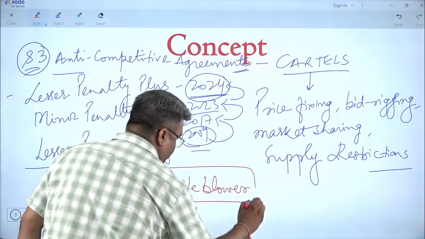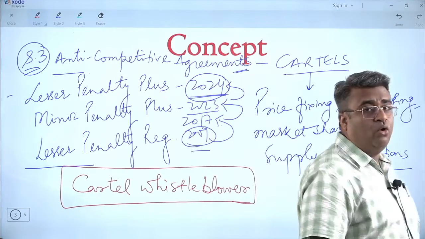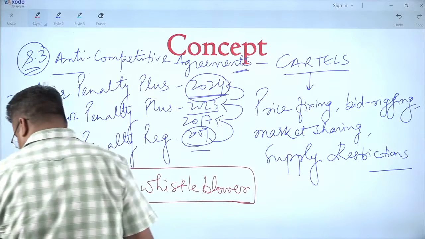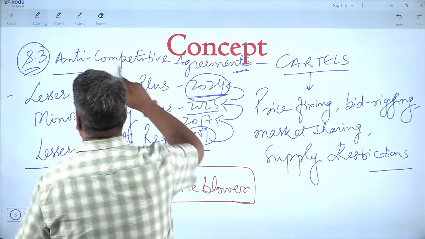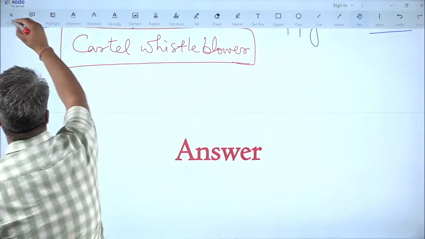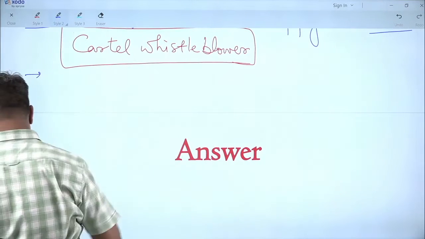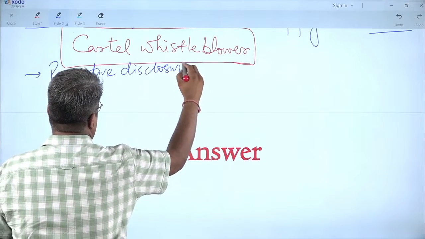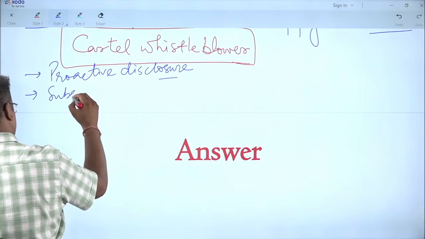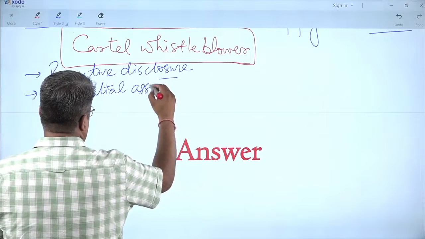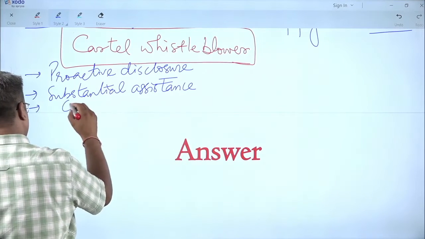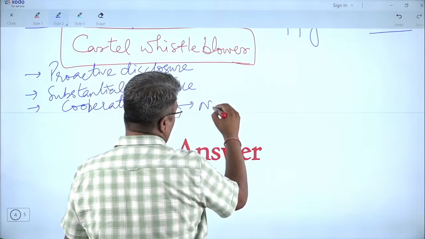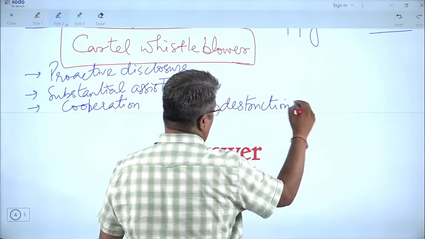So if that cartel whistleblower gives information about any cartel, earlier what used to happen, I will tell you what the concept actually is. If the cartel whistleblower is providing the information, that is proactive disclosure, then substantial assistance, then cooperation throughout this entire proceeding, and no destruction of evidence.